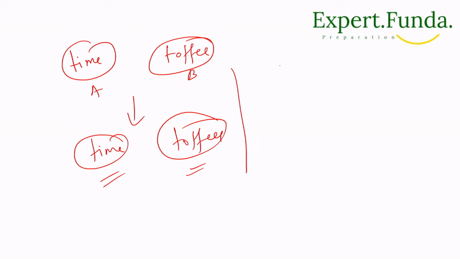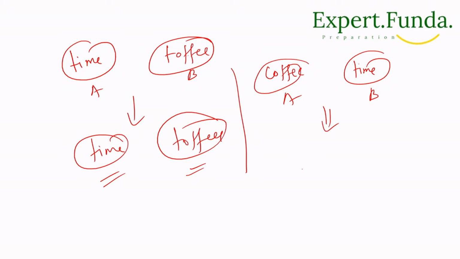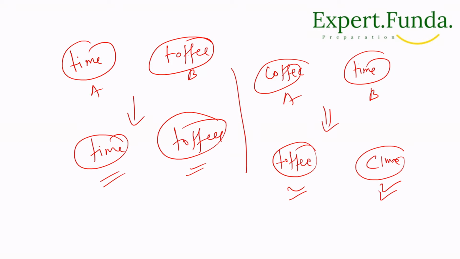Similarly, if we take coffee and time, this is idea A and this is idea B. After the swap, coffee will become toffee, but this name is already present, and time will become something else, like sime, but this is not present.